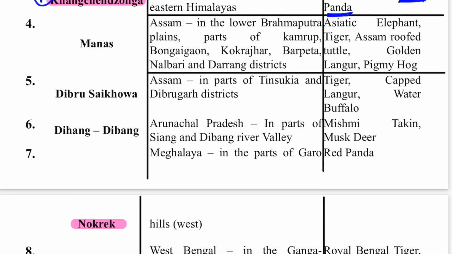Fourth one is Manas. It is on the Brahmaputra plains and the Manas river valley, present in Assam in the districts of Kamrup, Bongaigaon, Kokrajhar, Barpeta, Nalbari and Darrang districts. All are in the South Assam, south lower plains of Brahmaputra. Asiatic elephant, tiger, Assam roof turtle, golden langur and pygmy hog. These are the animals. Pygmy hog is one of the important animals because it was recently in the news.